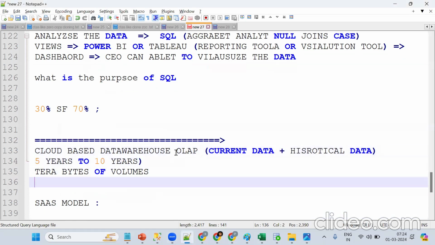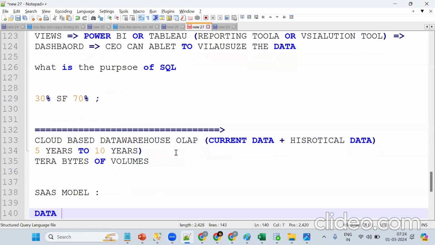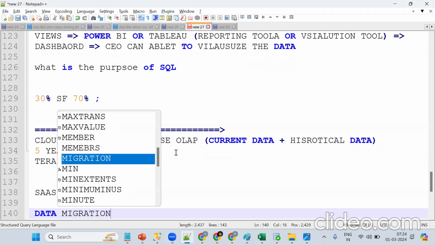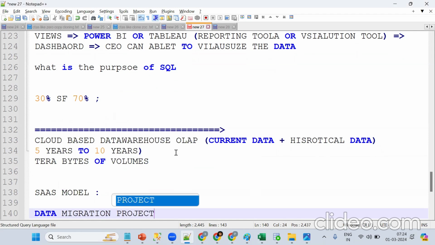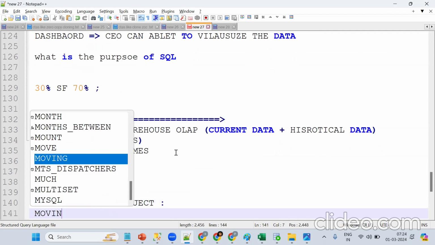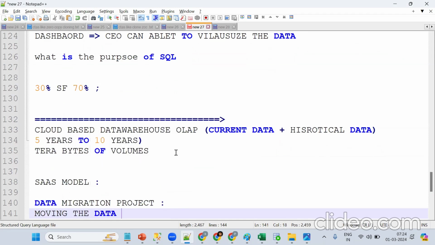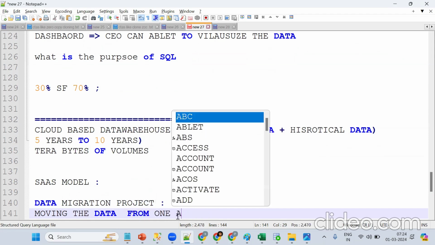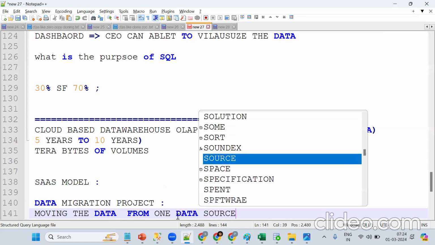Snowflake is mainly used for data migration projects. What exactly is a migration project? Moving the data from one data source to another. Moving the data from one data source to Snowflake.